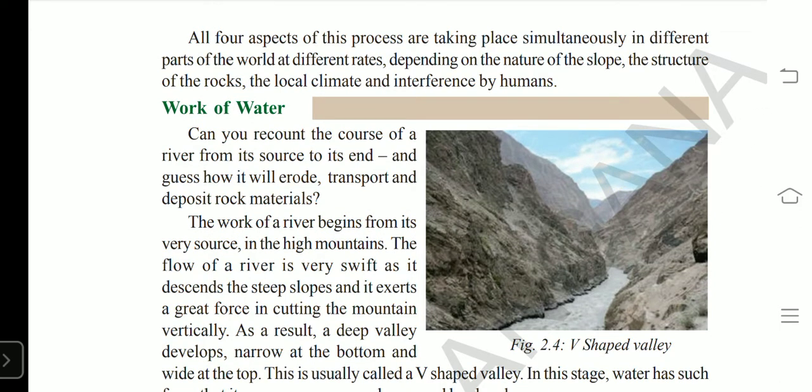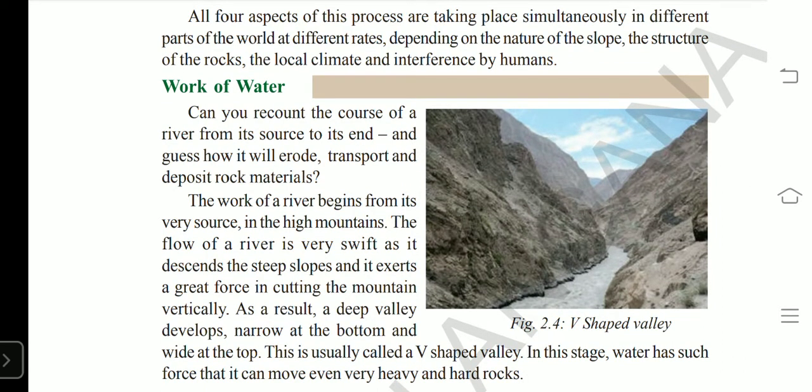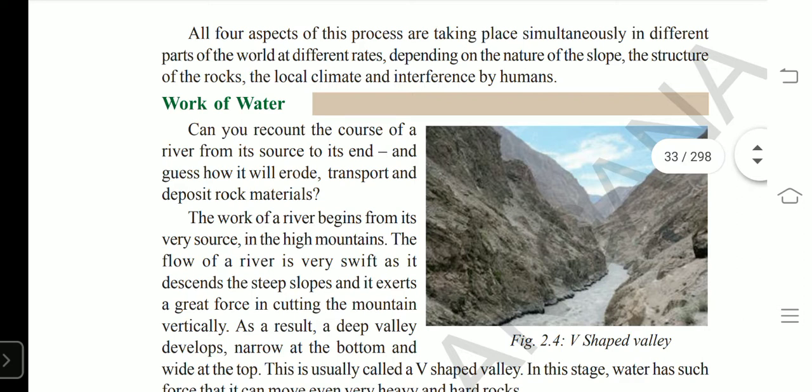So depending on the nature of the slope, that is the nature of the surface, and the structure of the rocks, and the climate in that area, and the actions taken by human beings in that area, all these will decide the denudation process rate. But the denudation process continues in all the places at different rates, right?